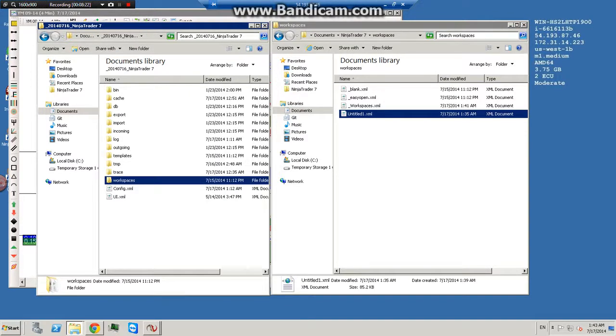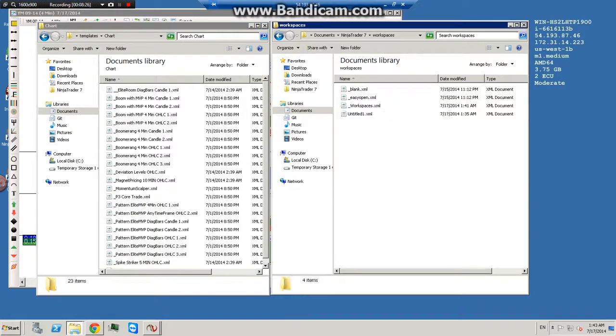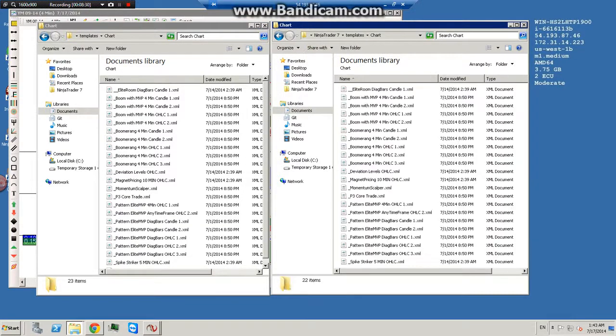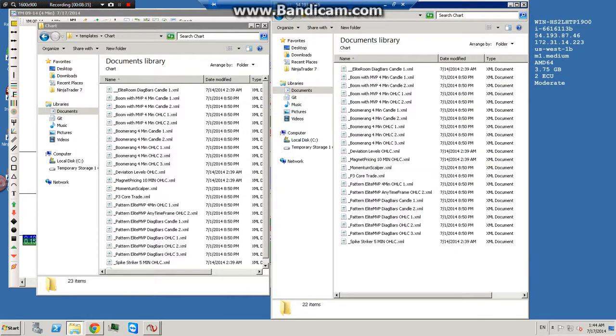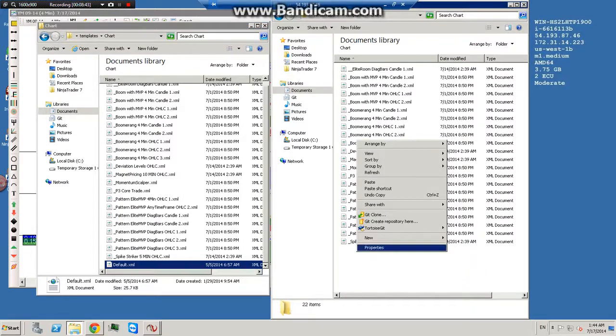So go back here, find templates, and then chart, and do the same on the right, NinjaTrader, templates, and chart. Now you'll find your custom chart templates. Let's pretend this is my custom chart template. I copy it and I paste it in.